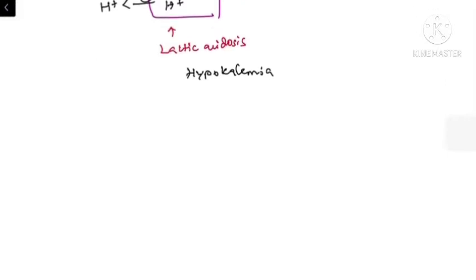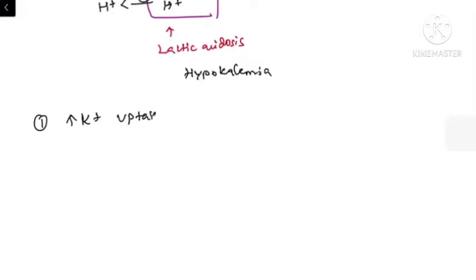So to understand the basics, what are the things we need to understand? First, there are certain things which increase the potassium uptake into the cell. There are certain things which increase the potassium secretion into the extracellular fluid.